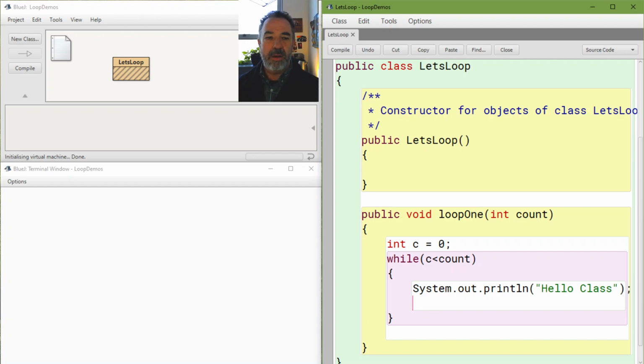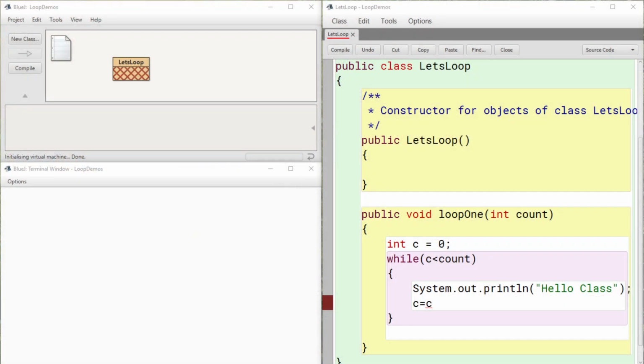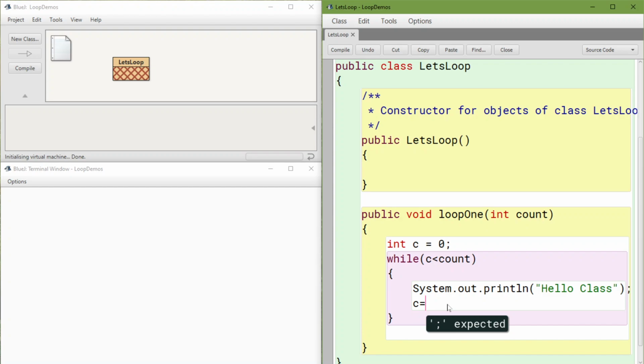But I'm going to come in here and say c is equal to c plus 1. Oops, c is equal to c. I didn't want to do that. What happened there? Let me go back to screen 2. There we go, c is equal to c. I don't think I can type that, let me just do c++. There we go. So I'm incrementing c by 1. So c starts out at 0, then it goes to 1, 2.